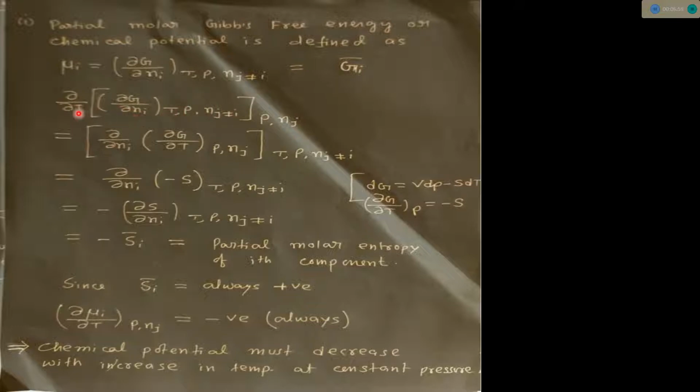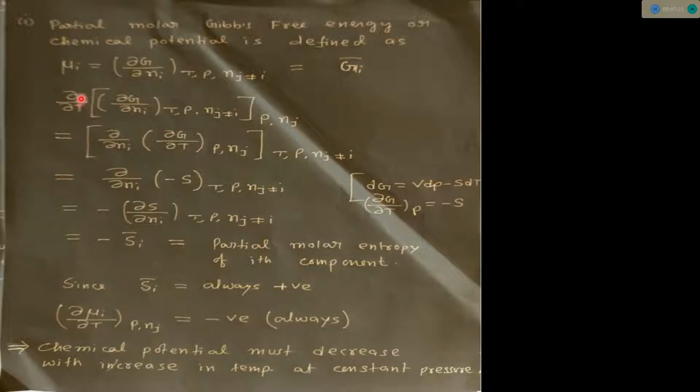Now since these two terms del T and del Ni have changed their places, we have to change this term also. Now in del G del T, the constant terms P and Nj go inside, and the whole constant term T, P, Nj not equal to i goes outside.